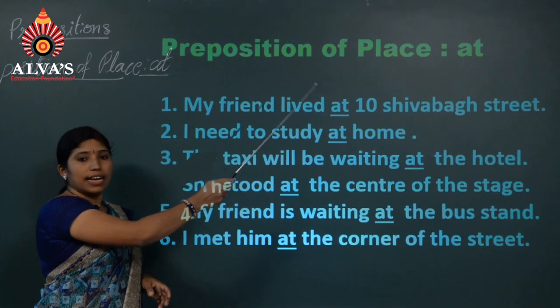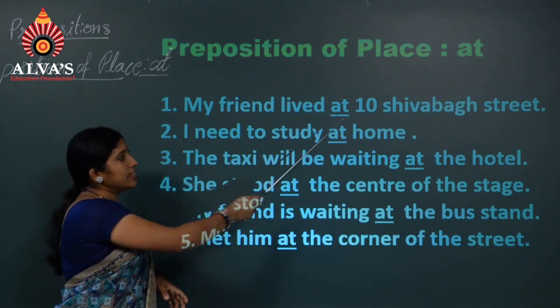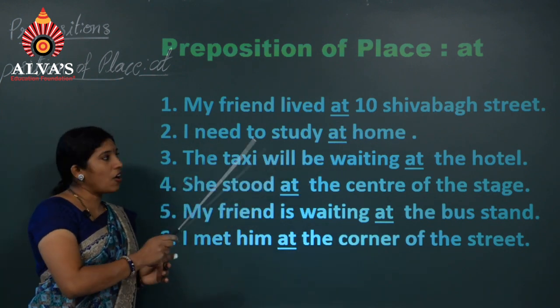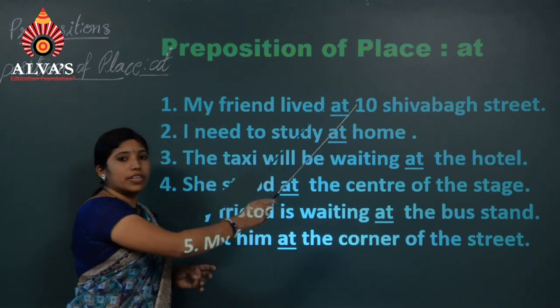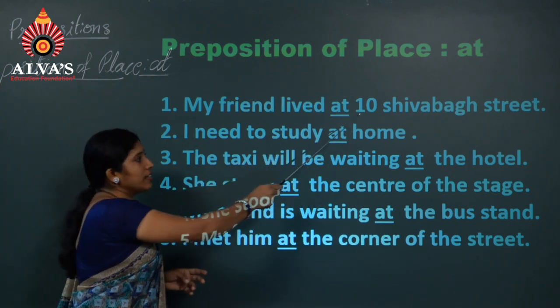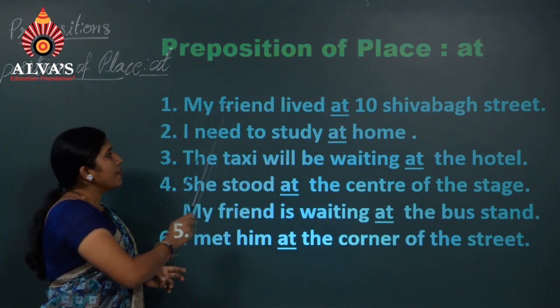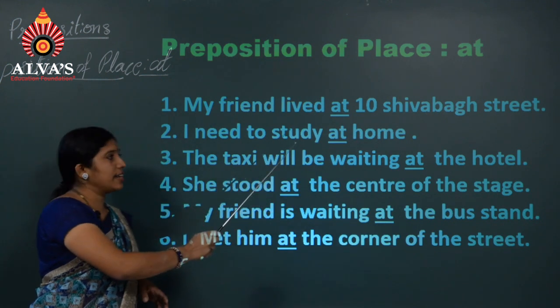Preposition of place at. Number 1, my friend lived at 10 Sherbrooke Street. Is it at or on? It is at. Why? Because the number of the particular street is mentioned here, that is the street number 10. That's why my friend lived at 10 Sherbrooke Street is the right answer.